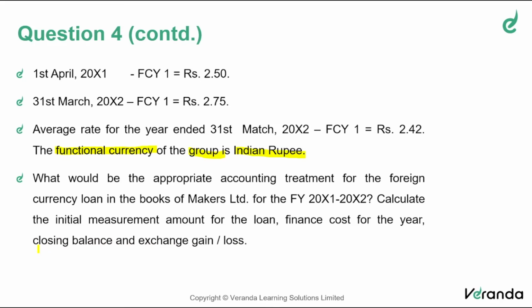This problem can fetch you 6 marks in the examination. But if the examiner is very lenient, they may give you 8 marks also. But 6 is, in my opinion, very, very appropriate for this problem. So this standard is based on Ind AS 21. For measurement of the loan, initially we should apply Ind AS 109. Is it not, friends? For conversion, we should apply Ind AS 21. So keep that in mind. We'll be able to present the answer.